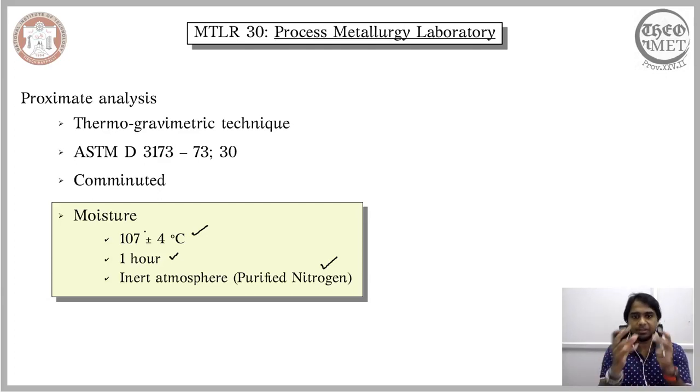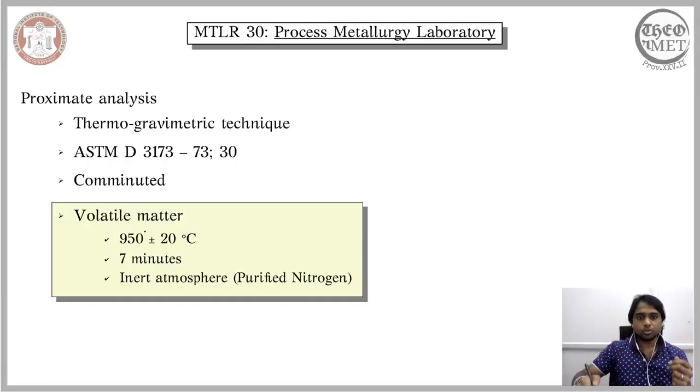Once you have ascertained the moisture content of the coal, after holding it at this temperature for this period of time in the inert environment, you further increase the temperature to 950 degrees Celsius, of course with the level of tolerance, and you hold it just for 7 minutes at this temperature, again in the inert environment.